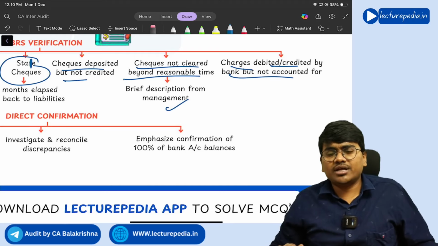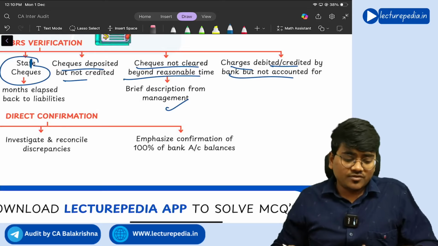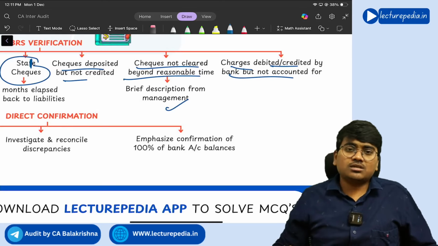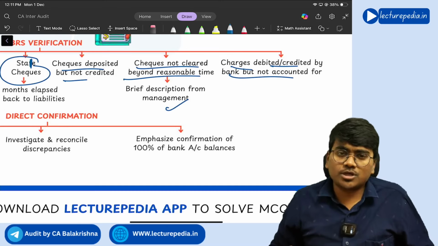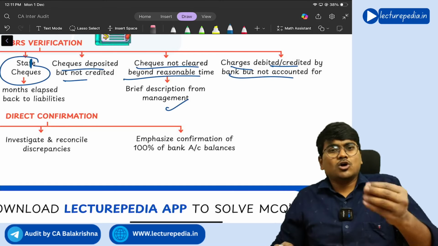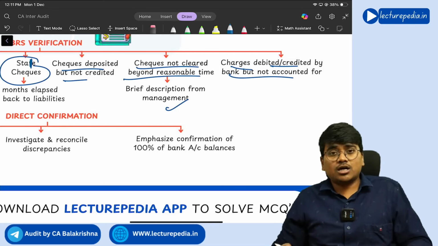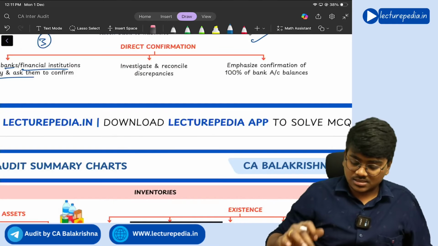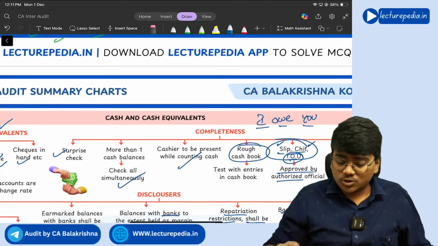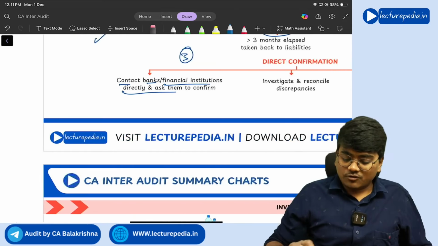Let's say for example the entity is having 6 bank accounts, so you should get confirmation from all the 6 bank accounts. It is not that in 4 bank accounts a huge amount is there, so you have taken confirmation only from those 4 banks. In 2 banks only a small amount is there, you haven't asked for the confirmation. No, in case of bank accounts you should go for 100% confirmation. Getting it? Yes. So that is with respect to cash and cash equivalents.